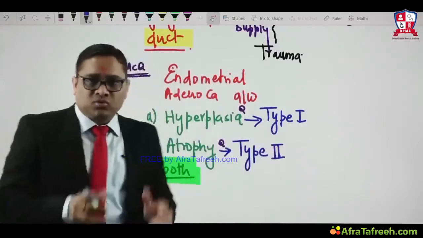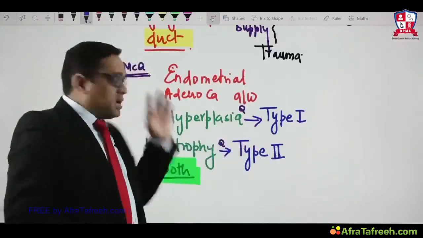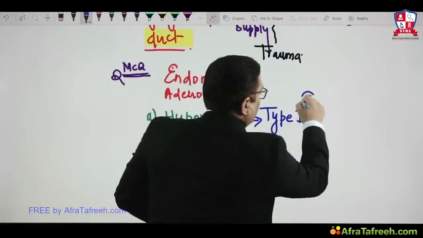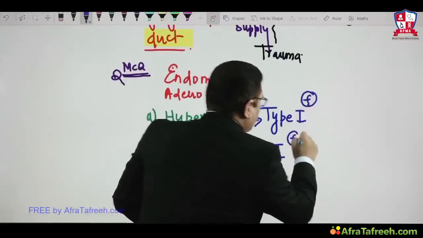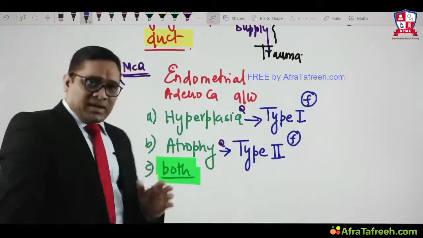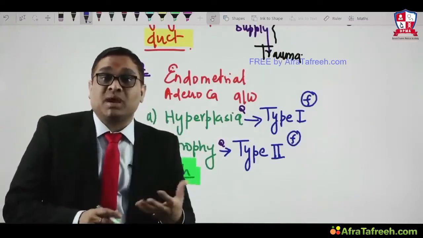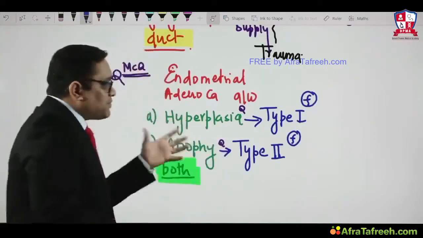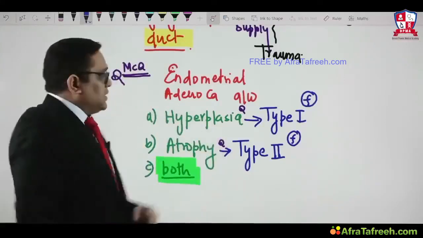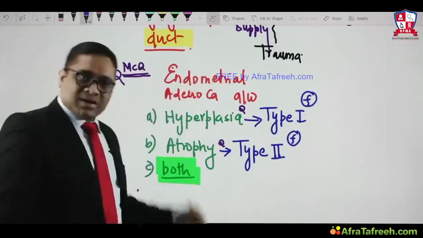This is how you have to think about the future MCQ. A future MCQ can be: hyperplasia of the endometrium is associated with type 1 endometrial adenocarcinoma. Another future question can be: atrophy is associated with type 2 endometrial adenocarcinoma, right? That is how we have to keep on studying. We have to keep thinking what kind of question the examiner can ask in a future exam. And this is one perfect example which the examiner asked in both the All India and JIPMER exam. Hyperplasia, atrophy, both of the above are responsible for endometrial adenocarcinoma.